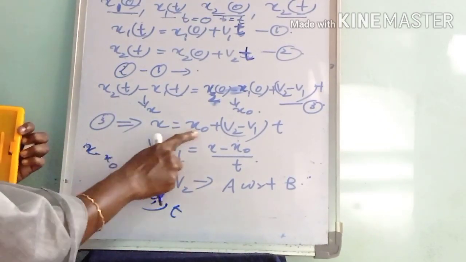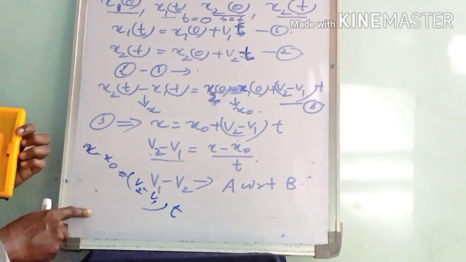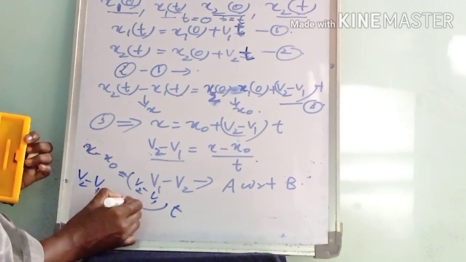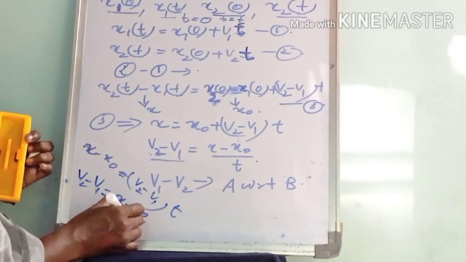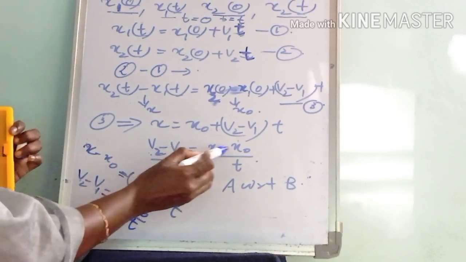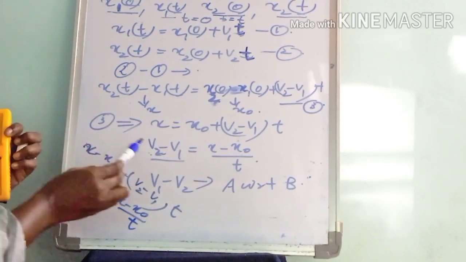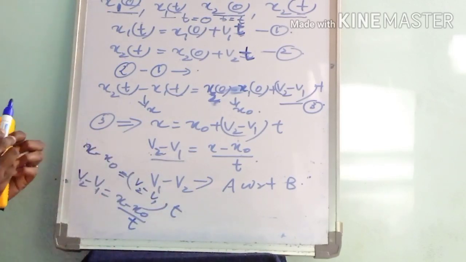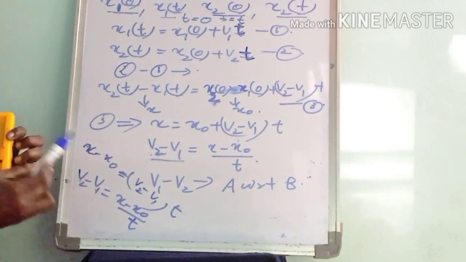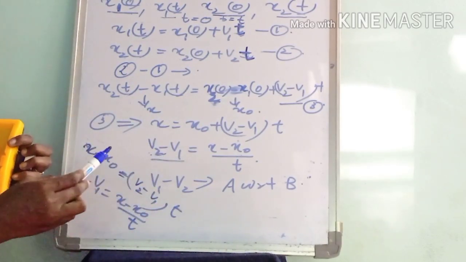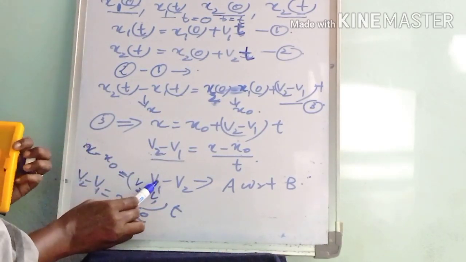So v2 minus v1 equals (x minus x0) by t. This is the relative velocity of object B with respect to object A. Similarly, we can write the relative velocity of object A with respect to B as v1 minus v2.